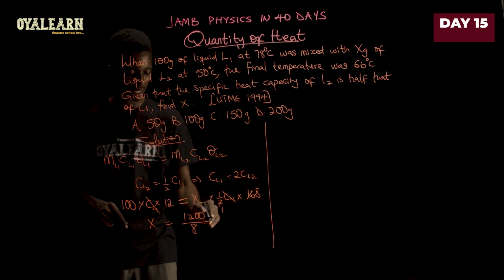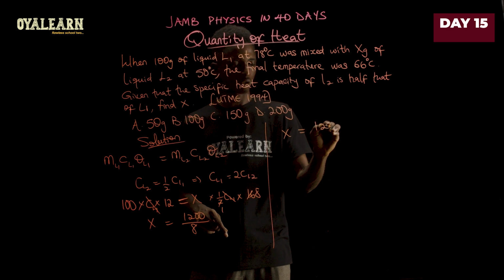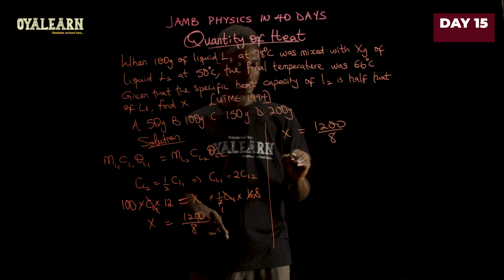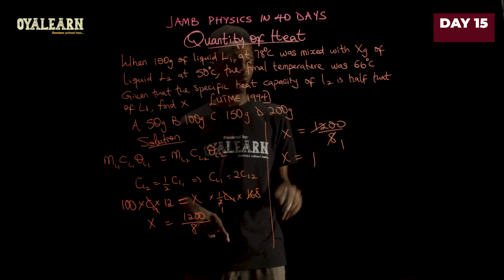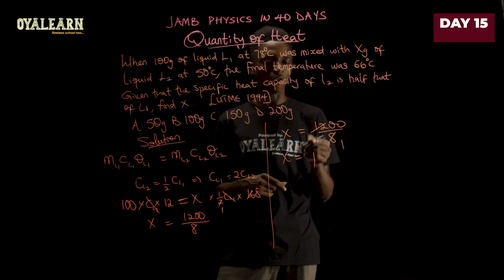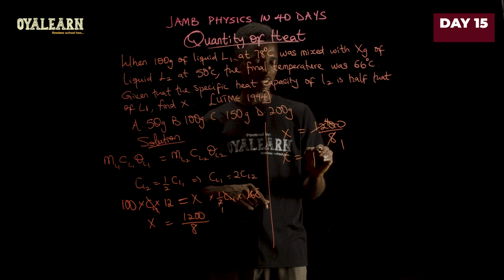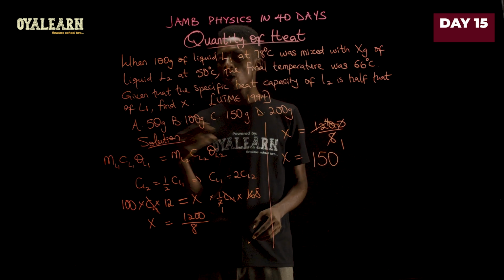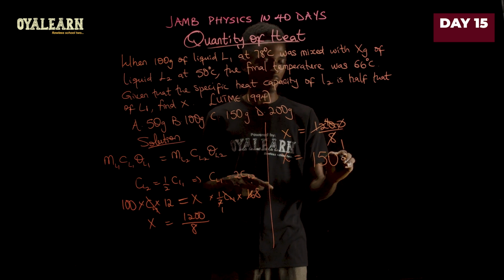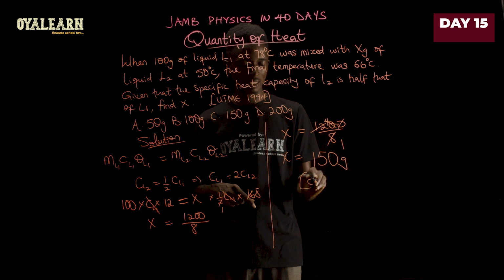So X is 1200 divided by 8. 8 in 12 goes once with a remainder of 4. Now 8 in 40 is 5, and 8 in 0 is 0. And since we're working in grams, that will be 150 grams. So the correct option is C.